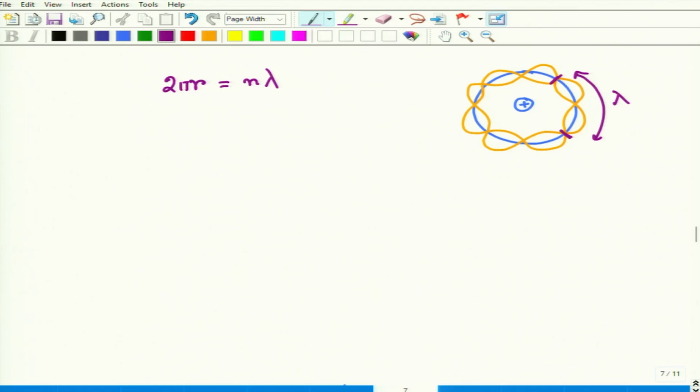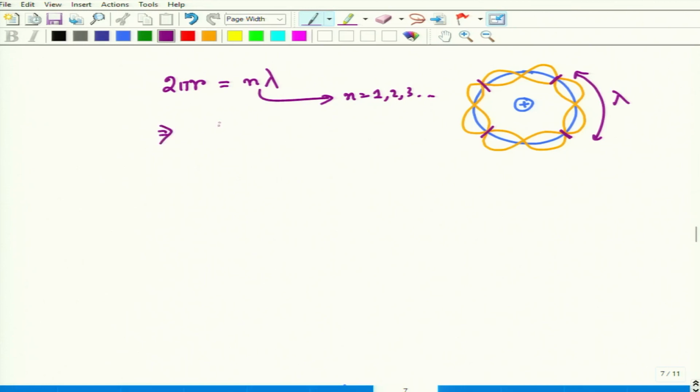So to form a standing wave, there must be an integral number of lambda. Here 4 is there. If there is 2.5 or 3.5 or something, then what happens? Phases will cancel each other, and after all the total matter wave will not be stable, it will vanish due to the cancellation of the phases. So from the standing wave part, n must be integral, that means n should be 1, 2, 3 like this. If it is 0, that means there is no electron, so 0 is not considered.